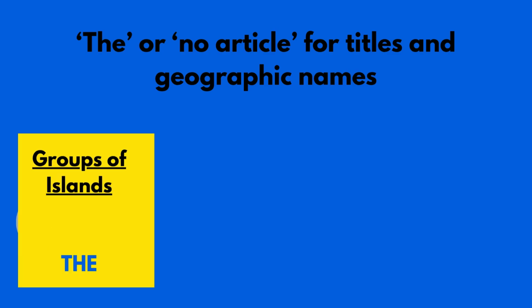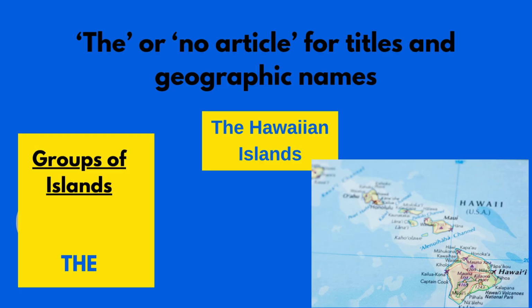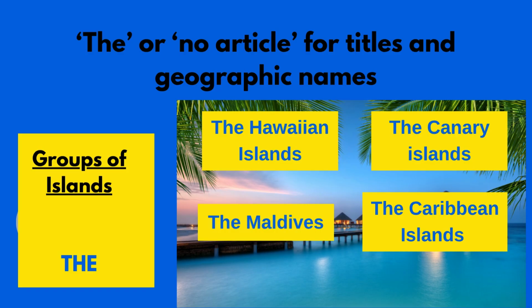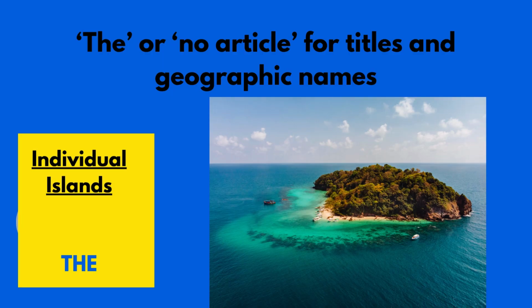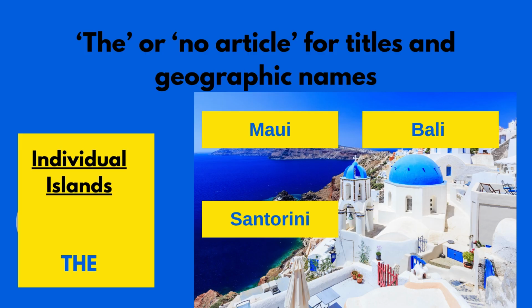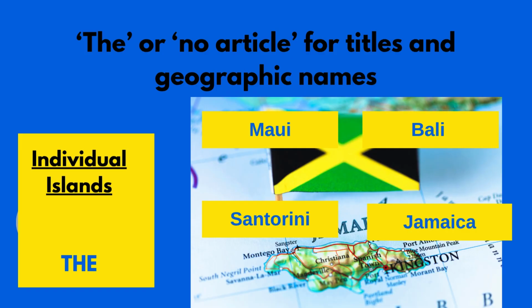And next we have groups of islands or island chains. For example, the Hawaiian Islands, the Canary Islands, the Maldives, the Caribbean Islands. In those situations, we put the when I want to talk about the name for a group of islands. However, for individual islands, if it's just one island, then we would have no article. For example, Maui is an island in Hawaii. Bali is an island in Indonesia. Santorini is a Greek island, and Jamaica in the Caribbean.